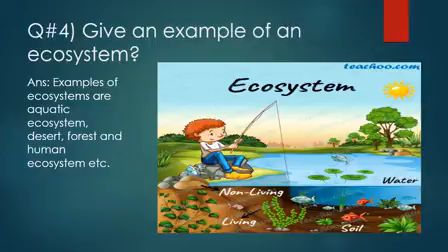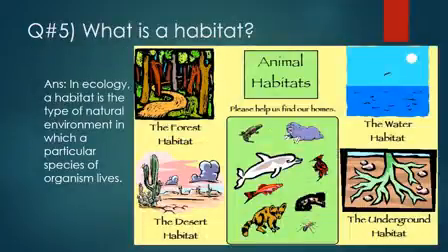Then the next one is the desert, which we know is a dry place. Then the forest is a place where there are a lot of trees, plants and even animals living there. And then is the human one, where the human community is living. So these are all the examples of the ecosystem.